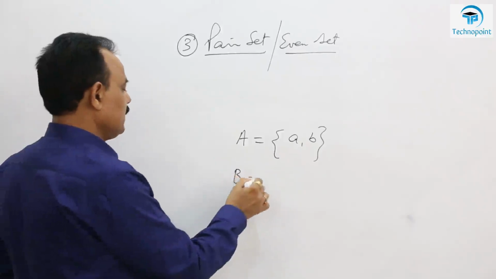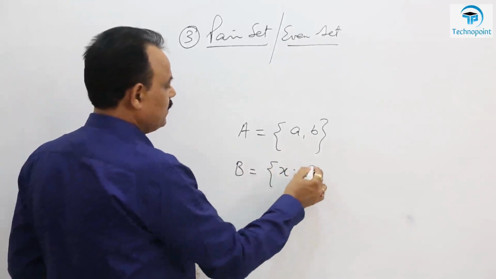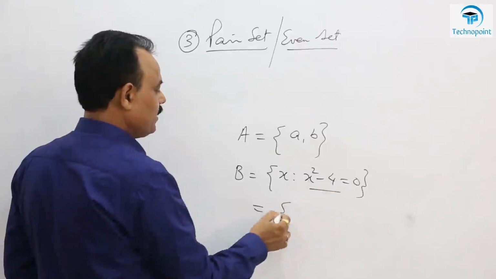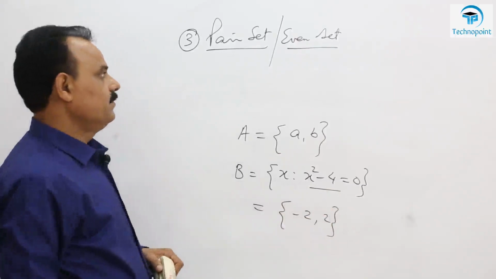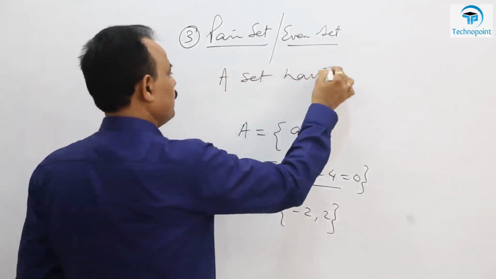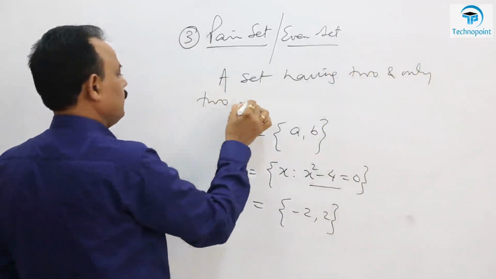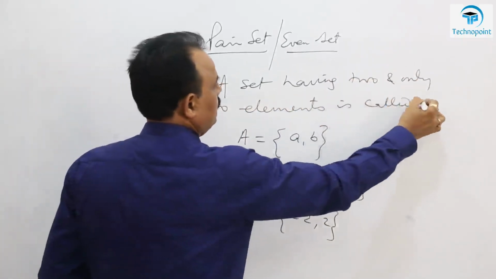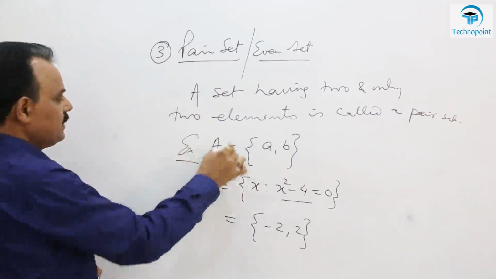Or you can write in set builder form also. X is an element of B such that X square minus 4 equal to 0. If you solve this equation, you will get what? -2 and +2. So this is a pair set or even set. So a set having 2 and only 2 elements is called a pair set. So these are your examples.